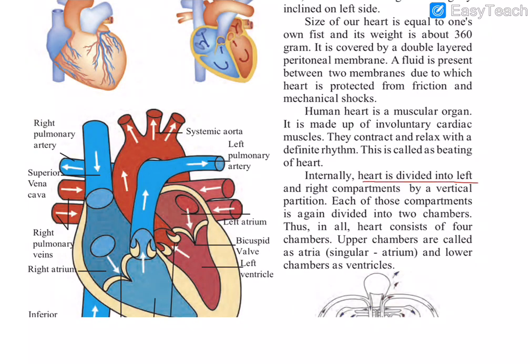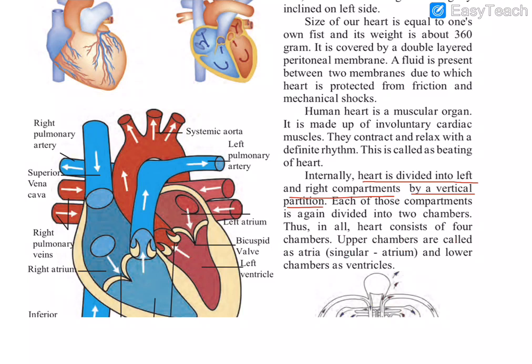Internally, the heart is divided into left and right compartments. So our heart has two compartments internally, left and right, separated by a vertical partition. You can see the left compartment, the right compartment, and also the vertical partition. Each of these compartments is again divided into two chambers. Thus in all, the heart consists of four chambers: 1, 2, 3, 4. So 4 chambers are present in our heart.